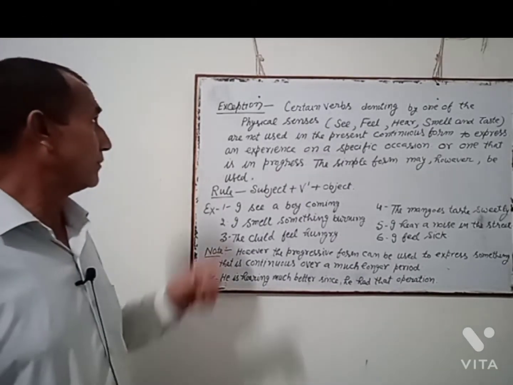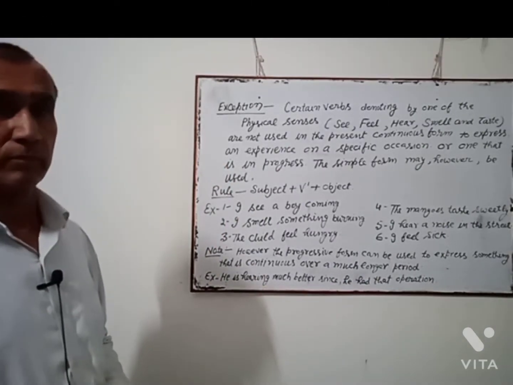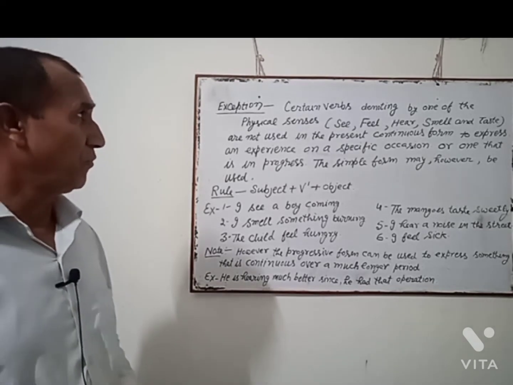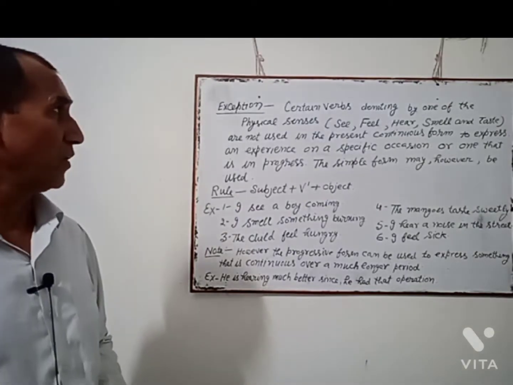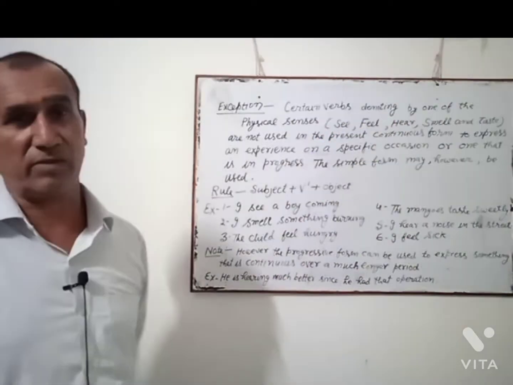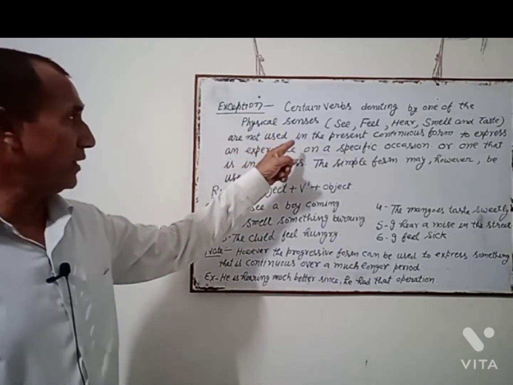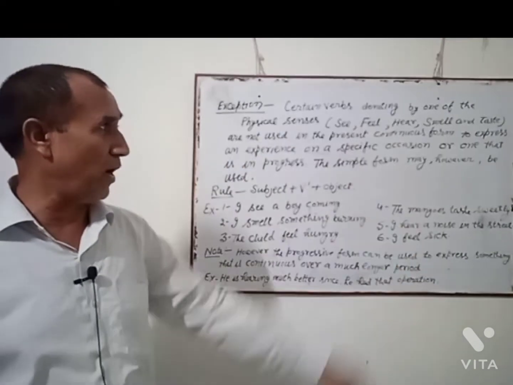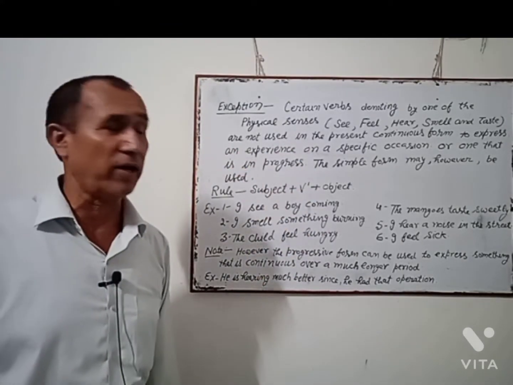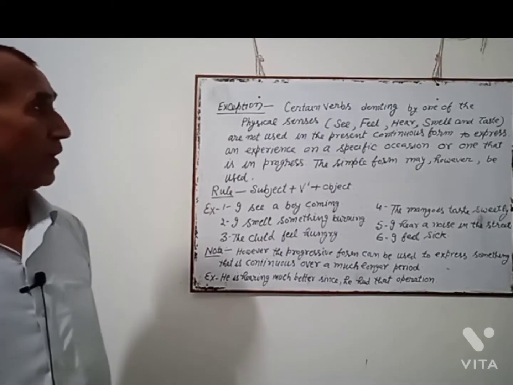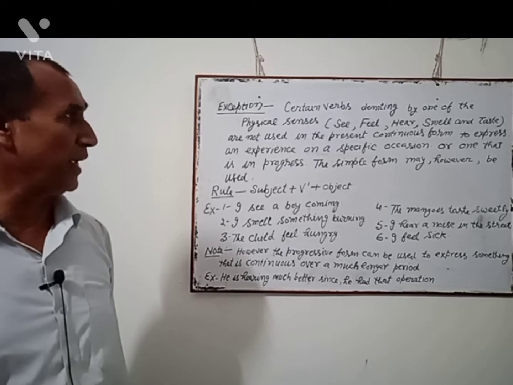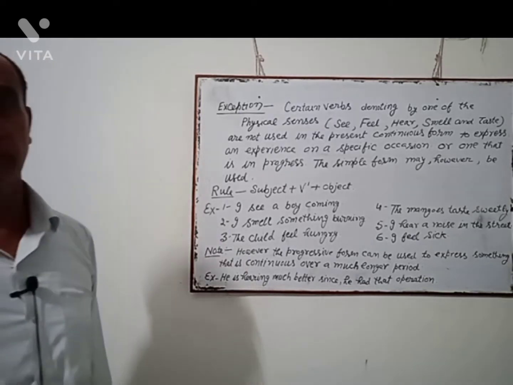Exception: certain verbs denoting one of the physical senses, such as see, feel, hear, smell, and taste, are not used in the present continuous form to express an experience on a specific occasion or one that is in progress. The simple form may, however, be used.